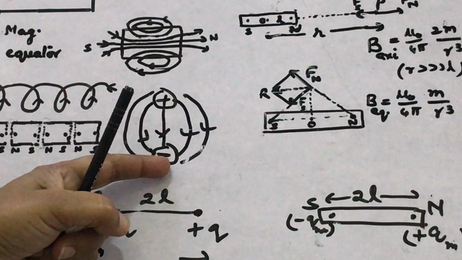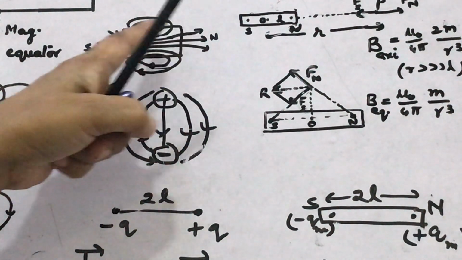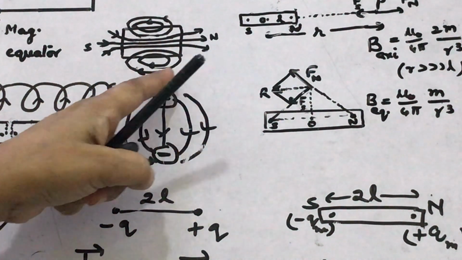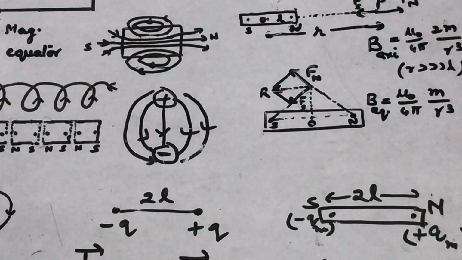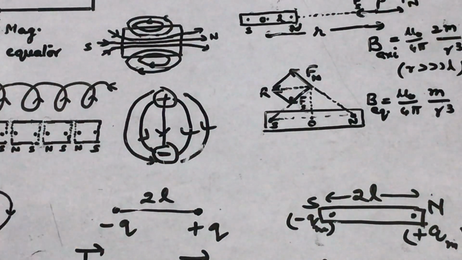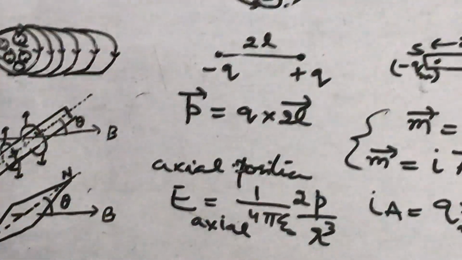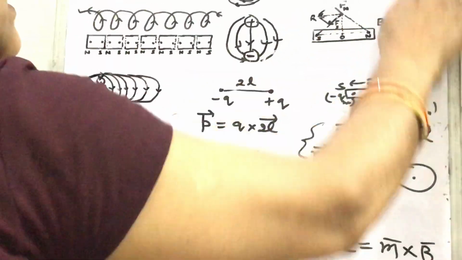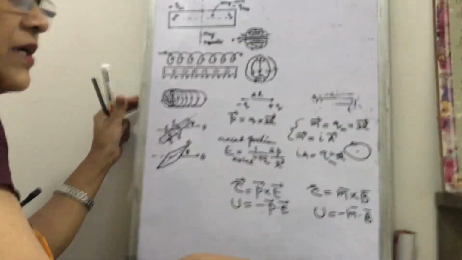They don't move from negative to positive charge like in the bar magnet, where the lines originate from the north pole, come towards the south pole, and then again south towards north. So these are the two differences, otherwise all the similarities are here. I think you can compare all the relations, then you can find how the relations are determined.